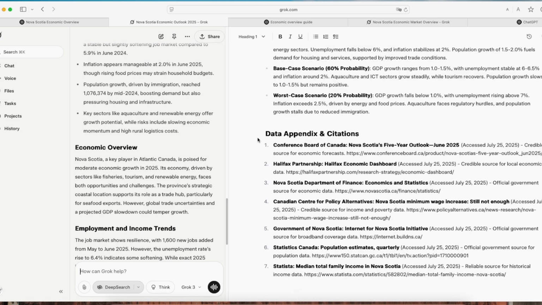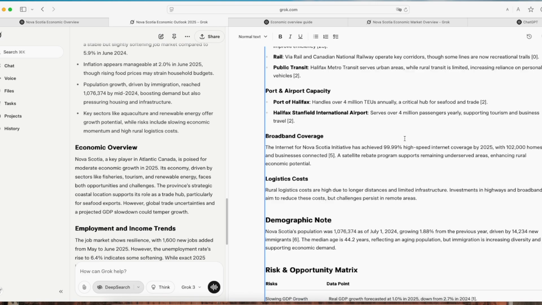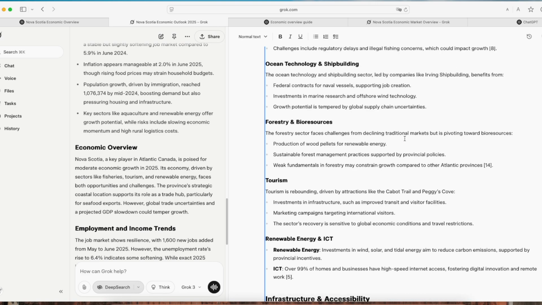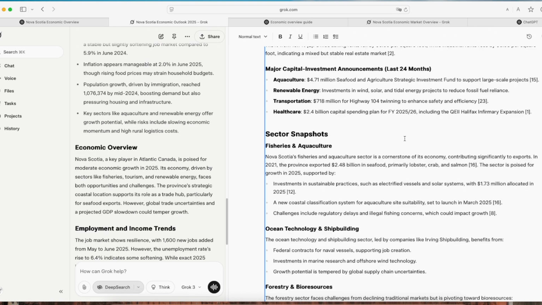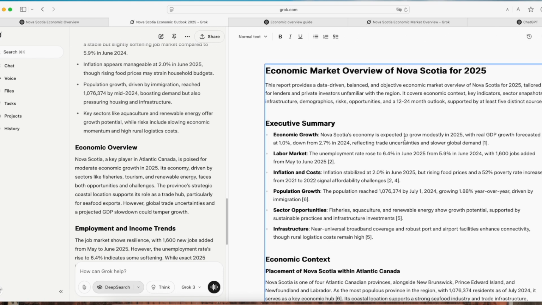Okay, Grok 3 just finished. Only 7 sources checked, fewer citations, but still much more detailed and comprehensive compared to Grok 4. I don't like those ultra short bullet points, especially in the executive summary.